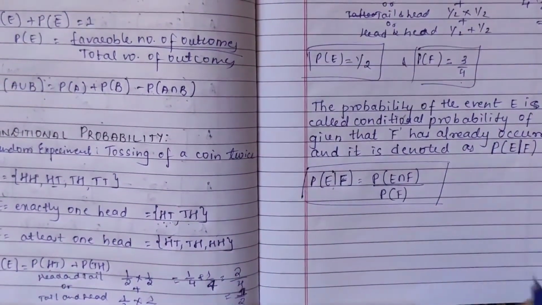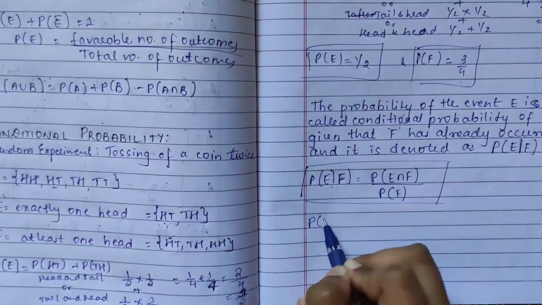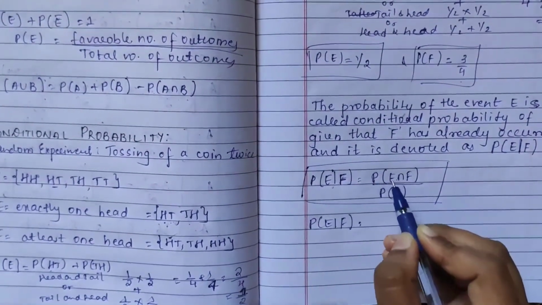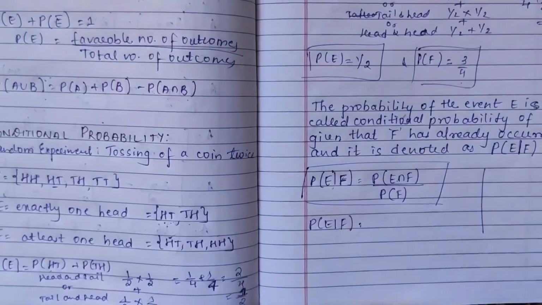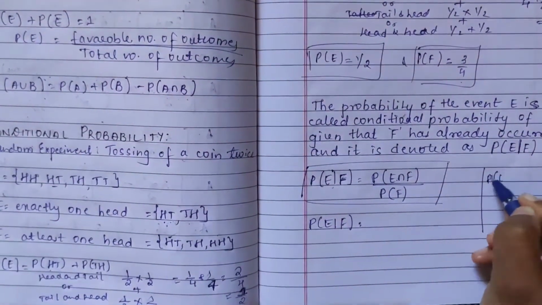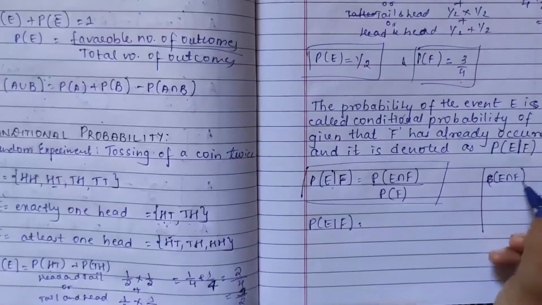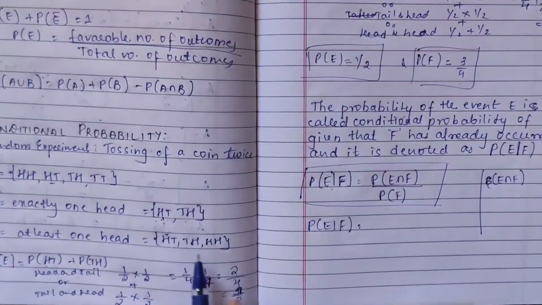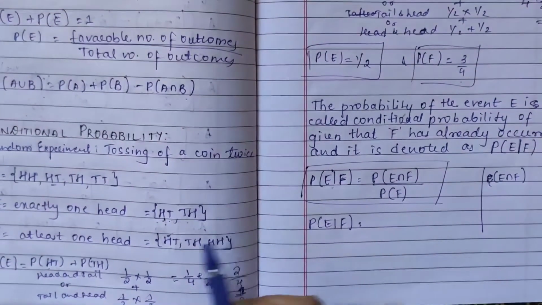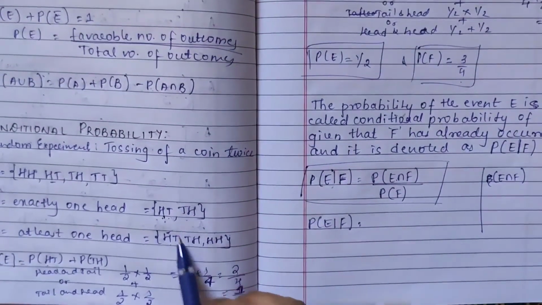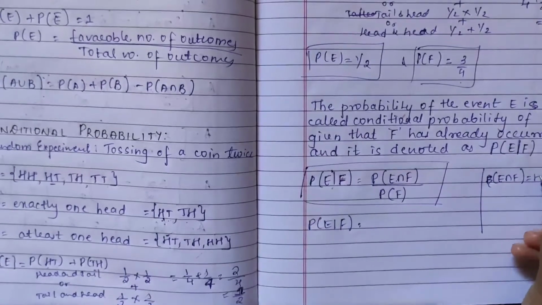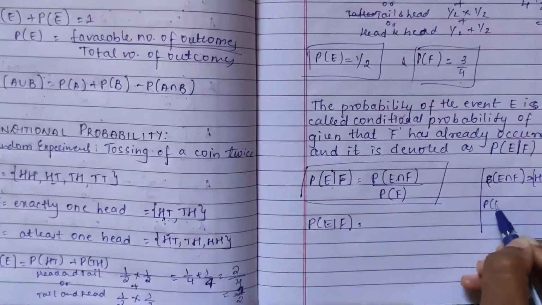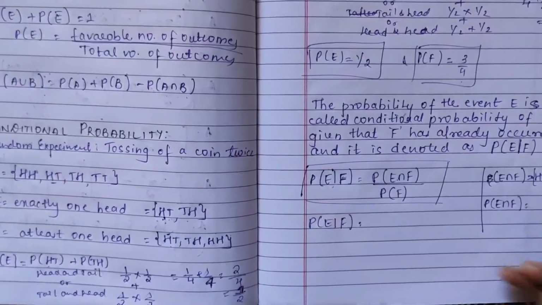Okay. So if we want to find the probability of E intersection F, first we will see what E intersection F gives. E is HTTH, and HTTH, HH is of F. The intersection of these both is what? HTTH is common to both, so it is HTTH.